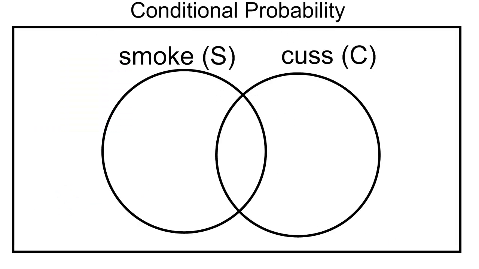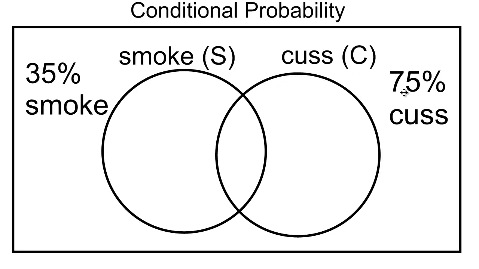And so in our example of smoking and cussing teenagers, if you'll recall, we said that 35% of all teenagers smoke and 75% of all teenagers cuss. And we know that this actually translates into about 65% cussing, 25% smoking, and 10% smoking and cussing, although not necessarily at the same time.